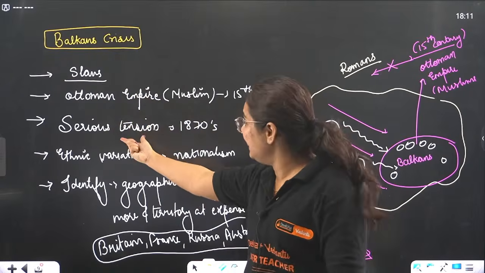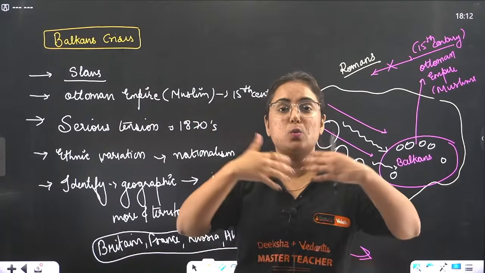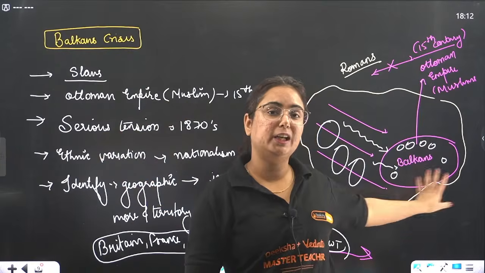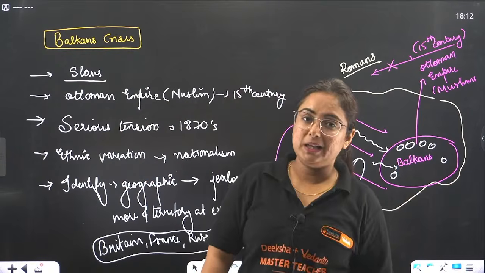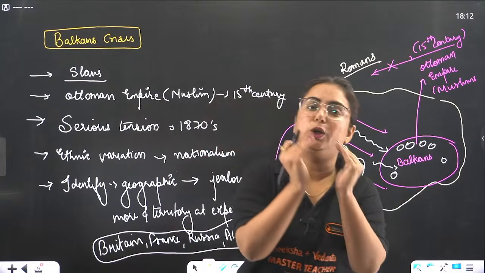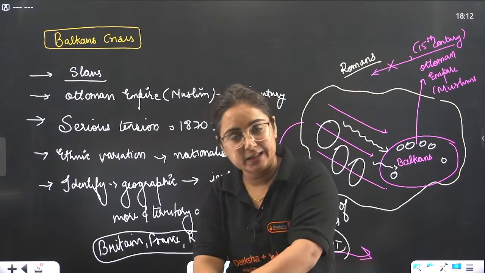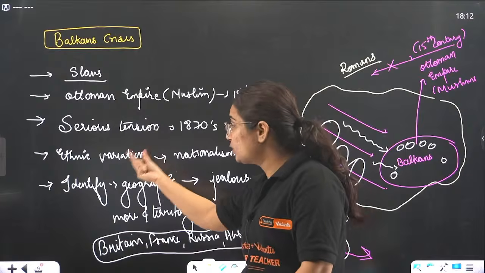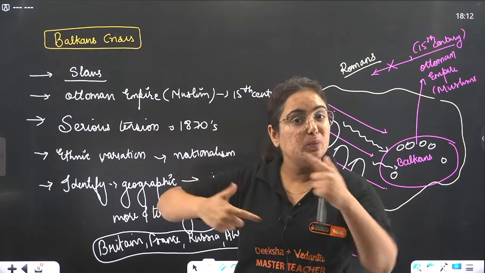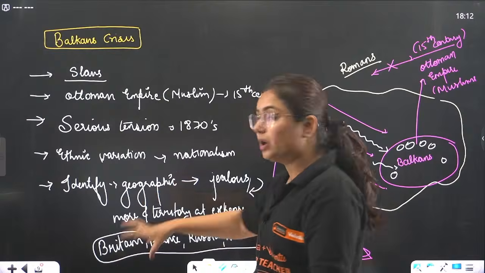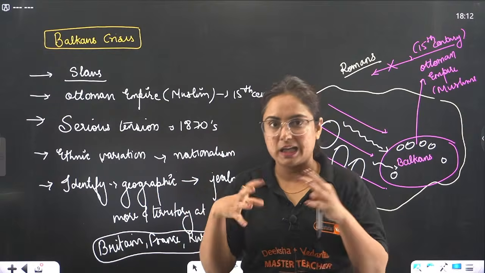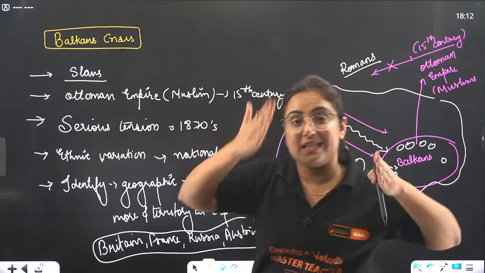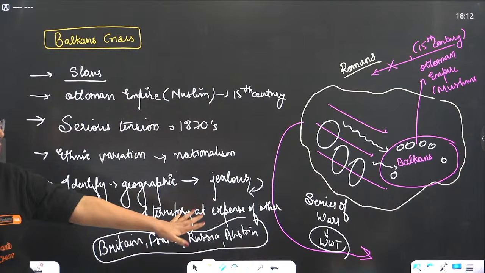What happened? Serious tensions happened in the 1870s. Why? Because the world was rising with the feeling of nationalism, and that feeling rose among these people too. When nationalism came, they needed to know their nation, their territory. In identifying those territories, these ethnically diverse groups started fighting with each other. Their big neighbors, Britain, Russia, Austria, came into the picture, supported one or the other, leading to a series of wars and eventually the First World War.